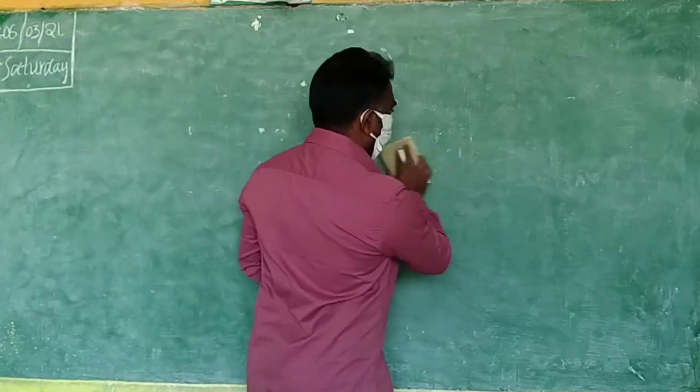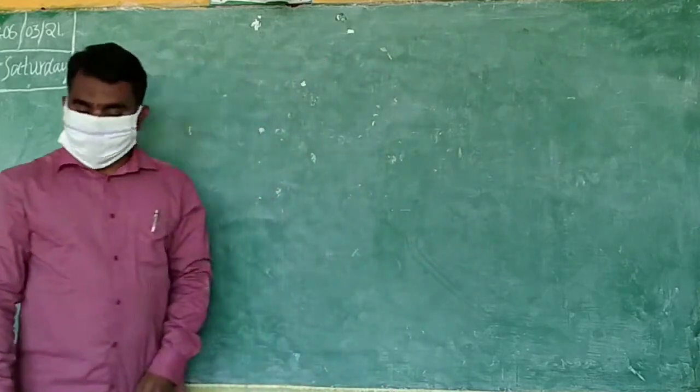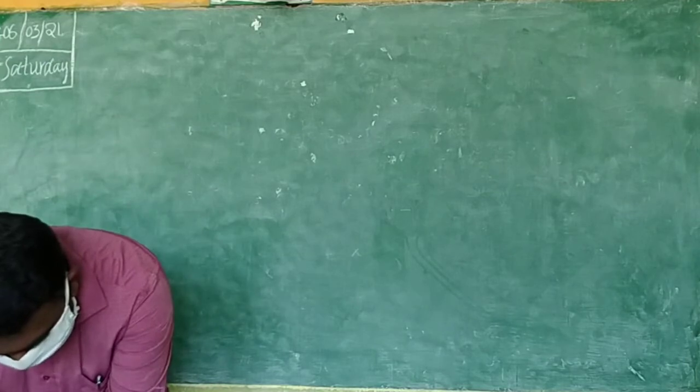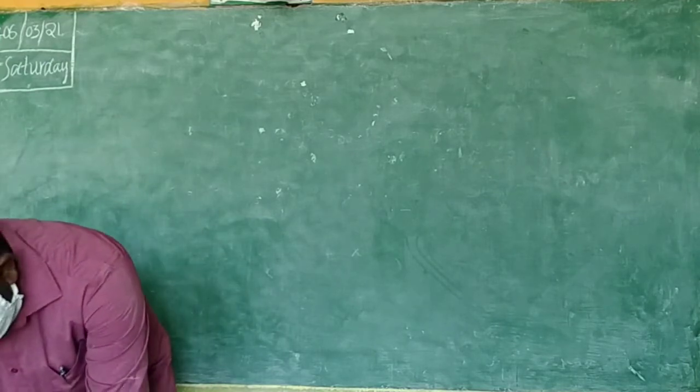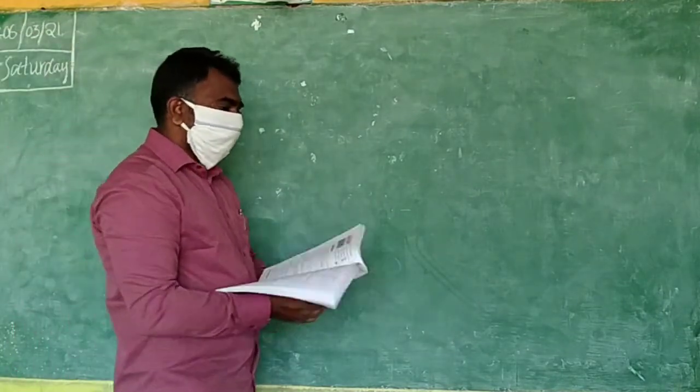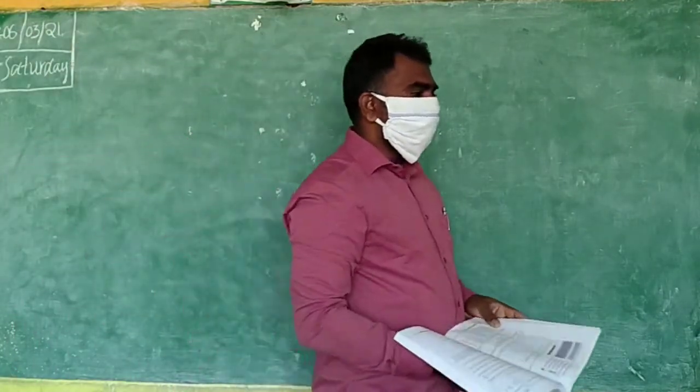Okay, so now we are going to discuss the verbal problems. Before that, from Exercise 4, I will explain some examples, and the remaining you try. Example 8 is on page number 122.